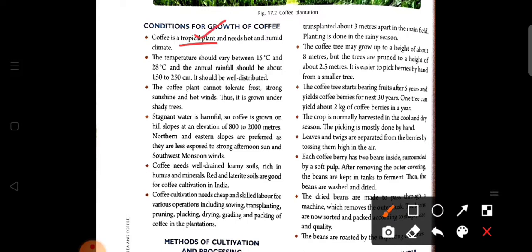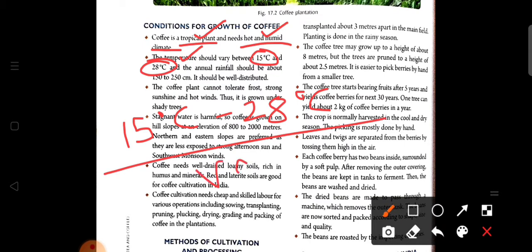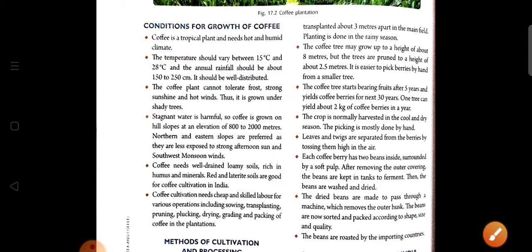Coffee is a tropical plant, that's why it needs a hot and humid climate, with the temperature varying between 15 degrees Celsius and 28 degrees Celsius. It does not need one particular temperature, but the temperature may vary, which supports the growth of coffee.